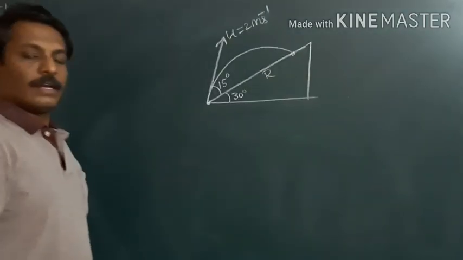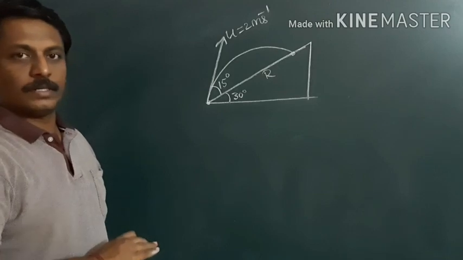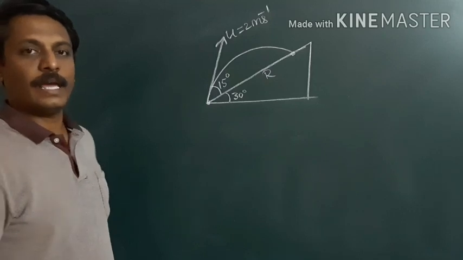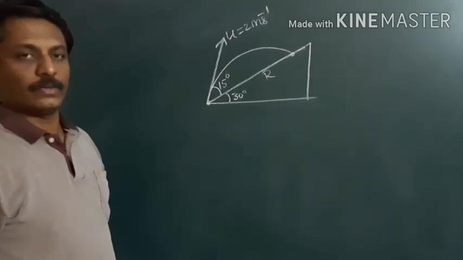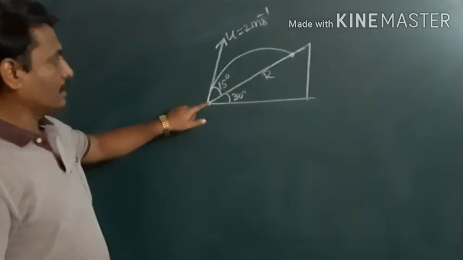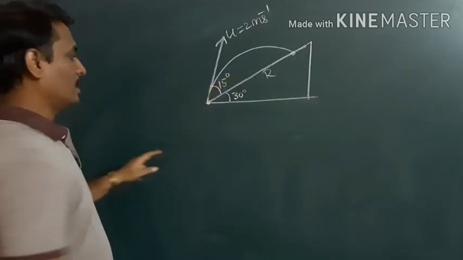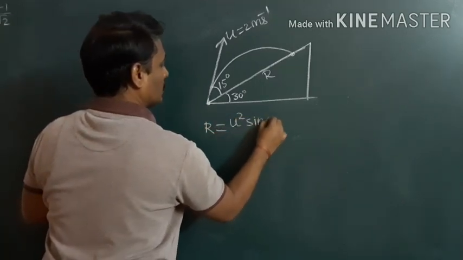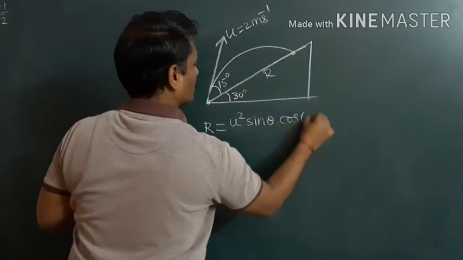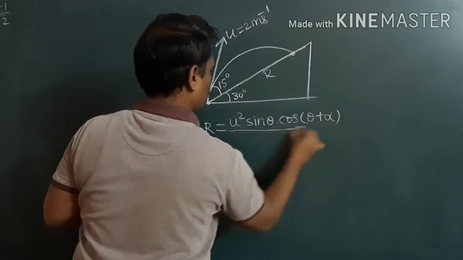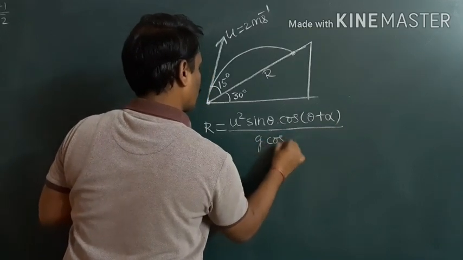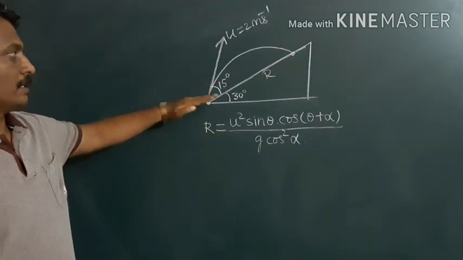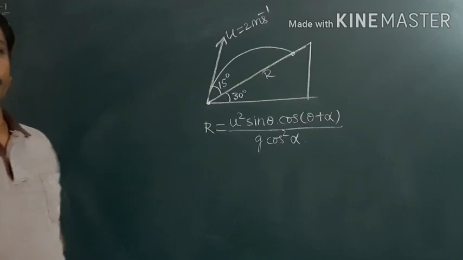Okay, we have already learnt that from a horizontal surface, when a particle is projected, the range is given by r is equal to u square sine 2 theta by g. But if the particle is projected from the inclined plane, then r is given by r is equal to u square sine theta cos theta plus alpha divided by g cos square alpha. You remember this formula, it is important. When the particle is projected from the inclined plane, we have to apply this formula.